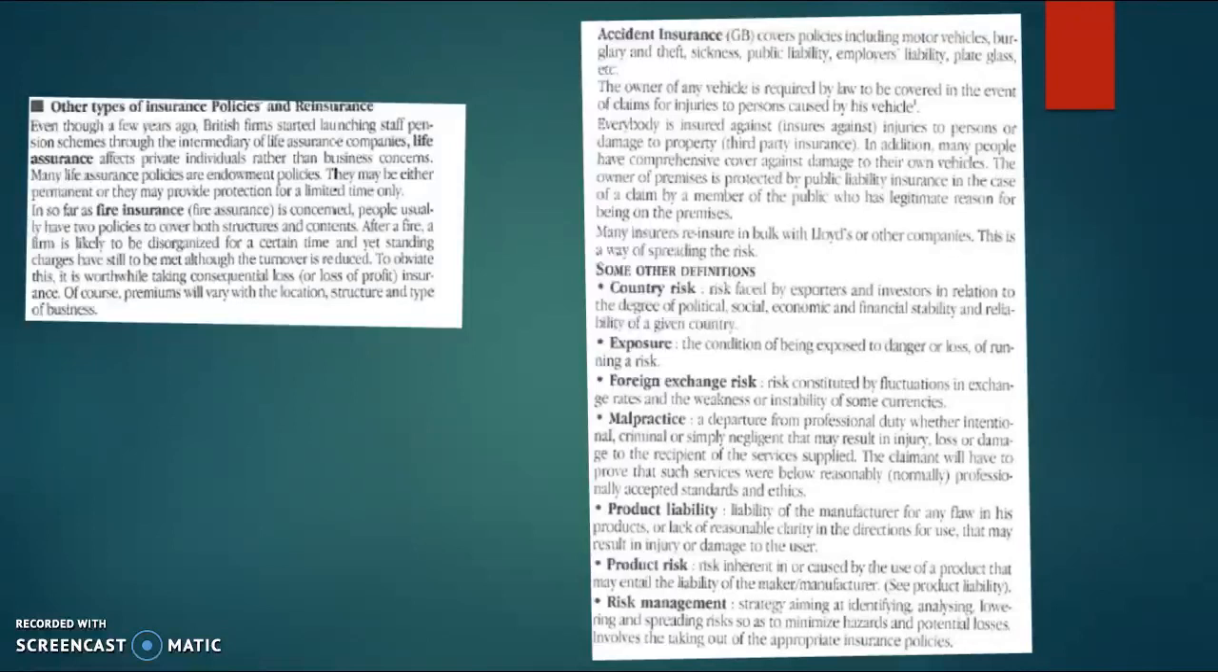Product risk is the risk inherent in or caused by the use of a product that may entail the liability of the maker or manufacturer, and risk management is the strategy aiming at identifying, analysing, lowering and spreading risk so as to minimize hazards and potential losses. This involves the taking out of the appropriate insurance policies.